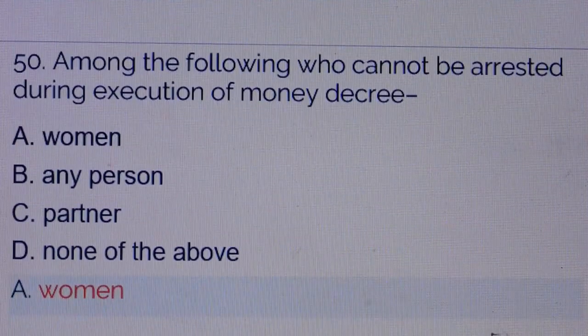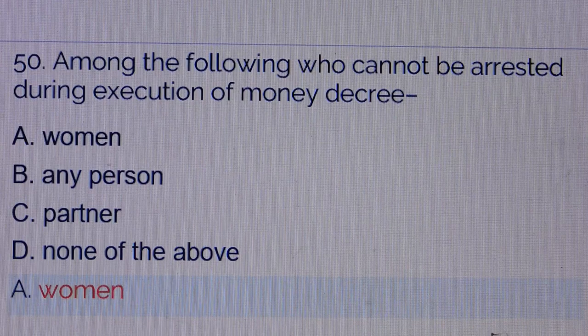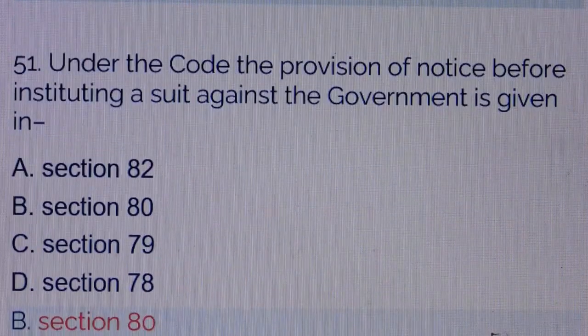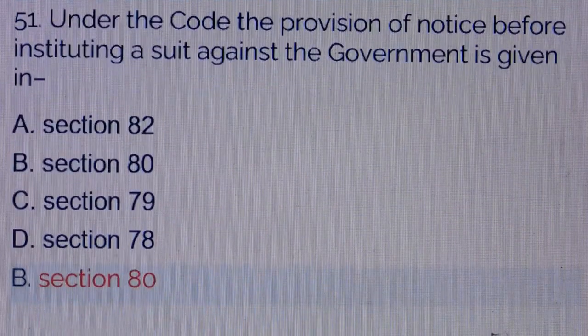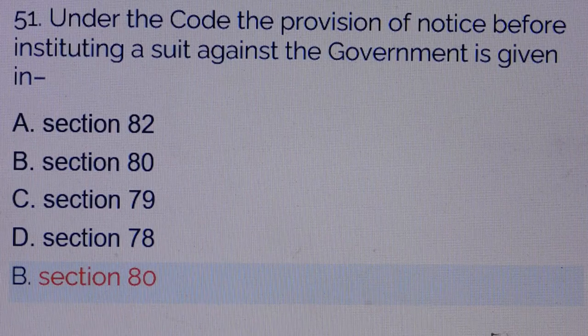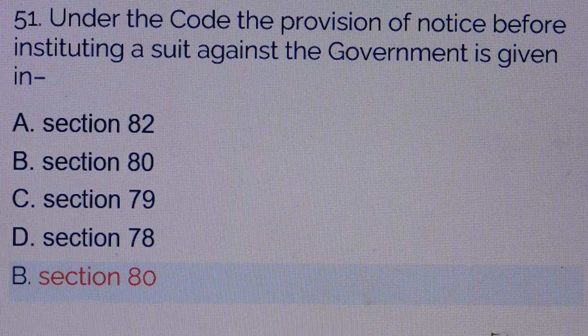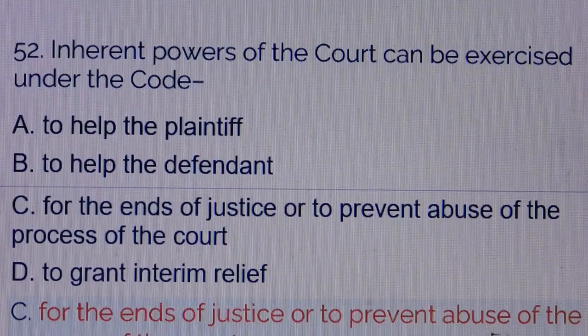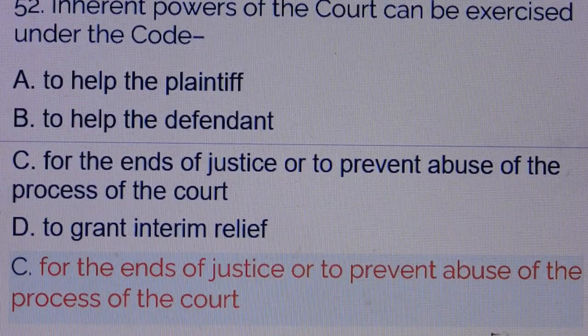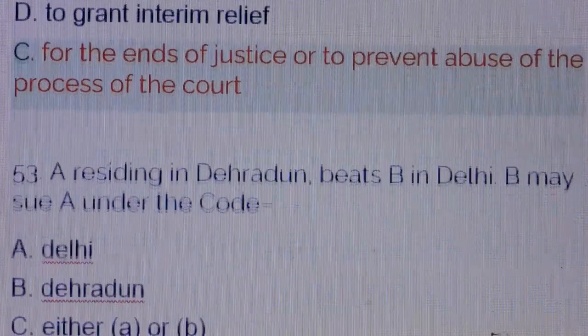Question number 50. Among the following, who cannot be arrested during execution of a money decree? Answer is option number A, woman. Question number 51. Under the Code, the provision of notice before instituting a suit against the government is given in: answer is option number B, Section 80. Question number 52. Inherent powers of the court can be exercised under the Code: answer is option number C, for the ends of justice or to prevent abuse of the process of the court.